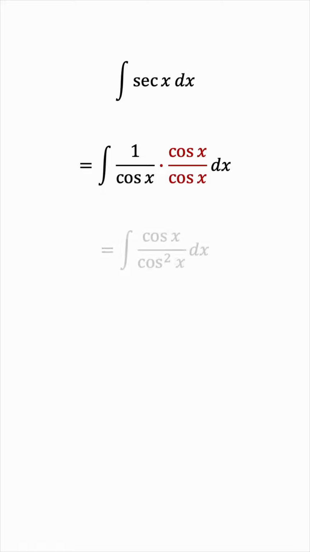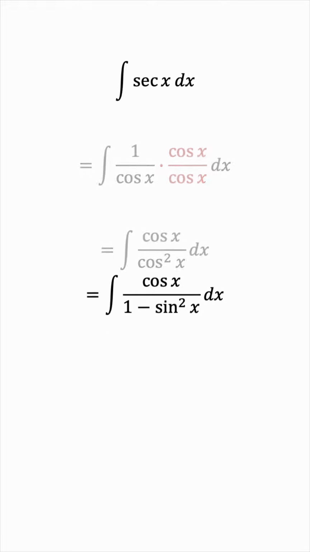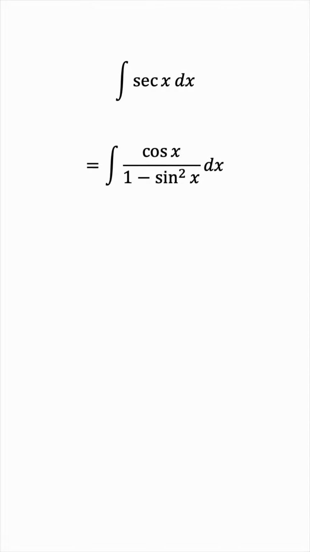First, we'll express secant x as the reciprocal of cosine, which it is, of course. And then we'll multiply the top and bottom by cosine x, which is much easier to think of than secant x plus tan x. I'm sure you would agree. We have cosine x over cosine squared, and then we'll use the Pythagorean identity to express the denominator as 1 minus sine squared. And now the substitution becomes very clear.